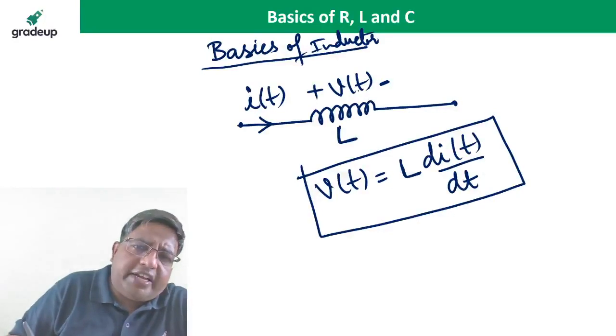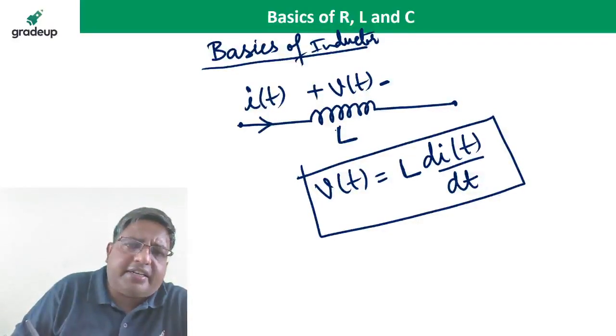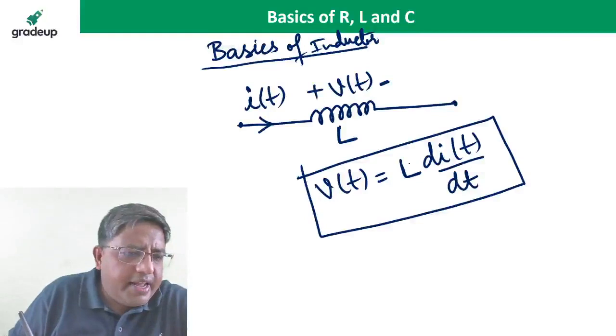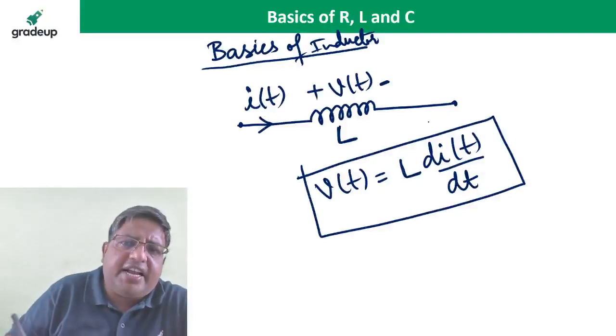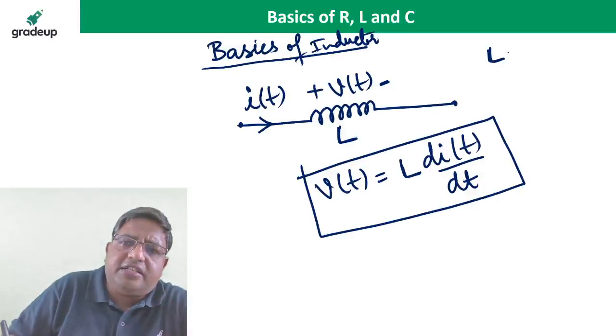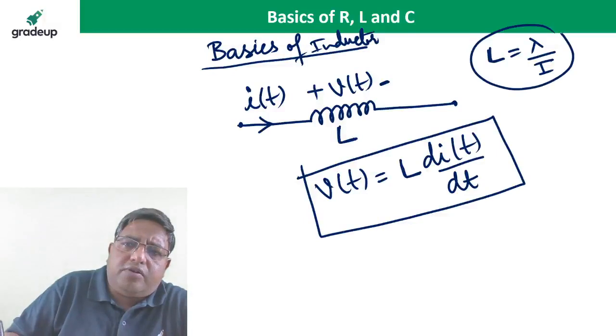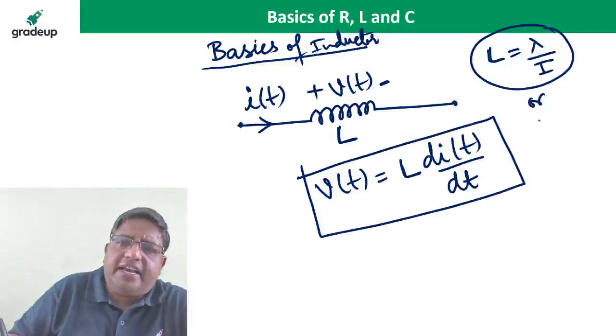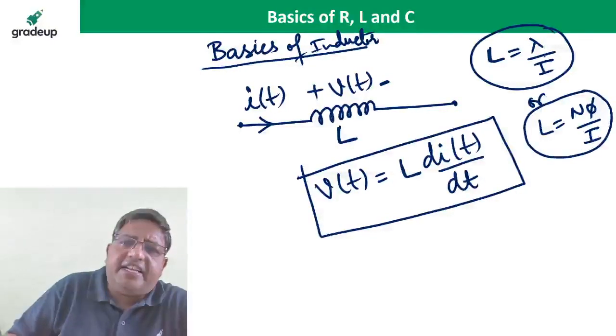So what is the voltage across the inductor? Voltage across inductor is L di by dt. Go with the basic definition: L is equal to flux linkage divided by current. L is equal to flux linkage lambda upon I. Lambda is equal to N phi, so you can say inductance is equal to N phi upon I. Either you can say it is lambda or N phi. The flux linkage divided by the current of the coil gives the inductance.